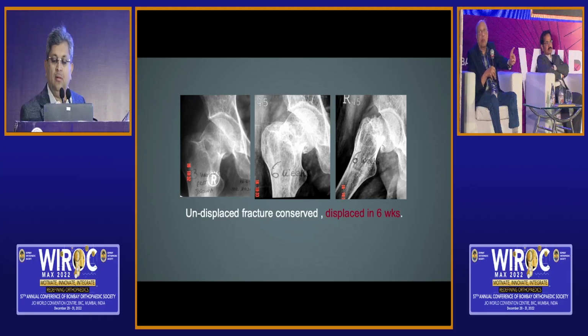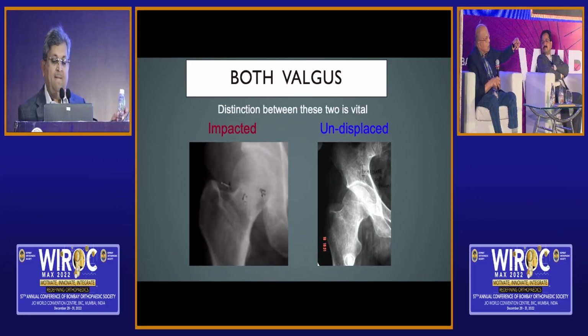That is a big problem of DHS. The last few steps you turn, and then it gets displaced, and in this case, if you displace it, then it will become a nonunion. So this is one case in which DHS should not be used. The distinction between these two is vital. That's the point we are trying to make, impacted and undisplaced.